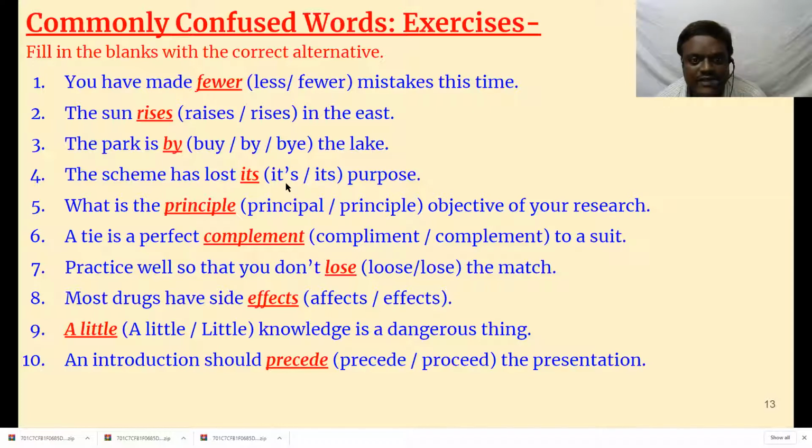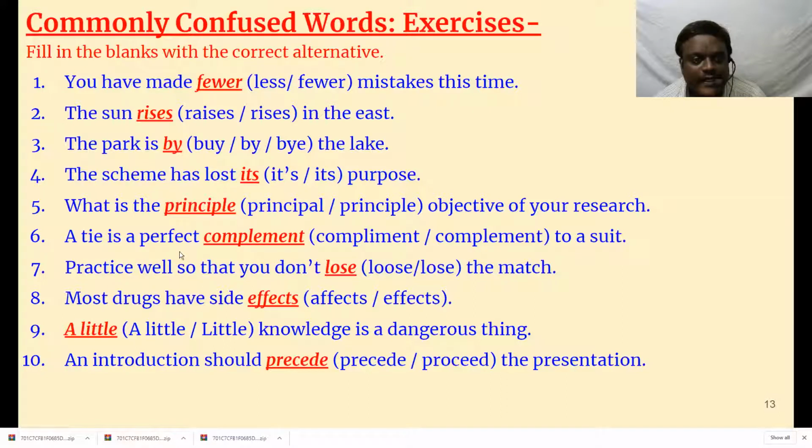It is also written "its". It is not a full sentence. It's a possessive case: its purpose. So you have to use "its". What is the principal objective of your research? Principle means main. Principal means main objective.